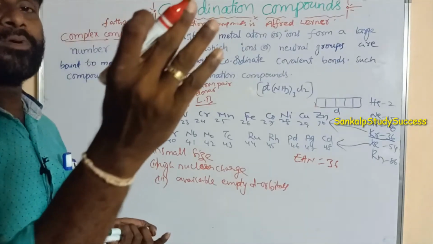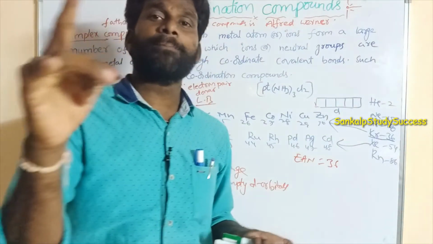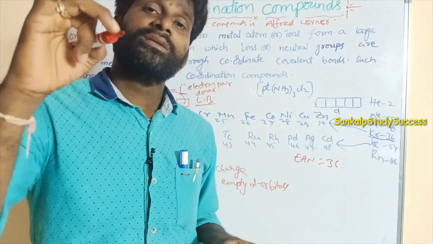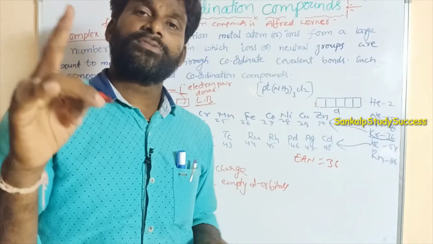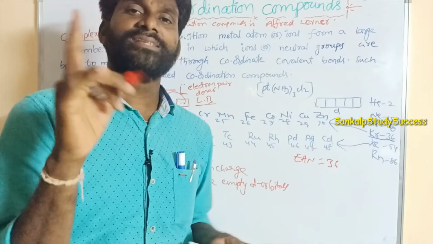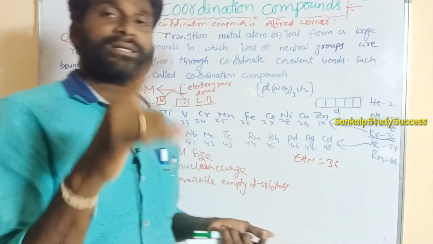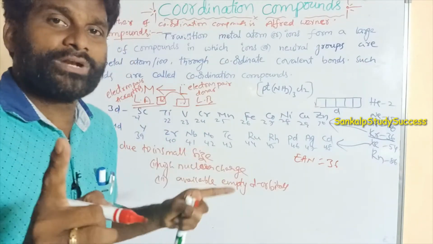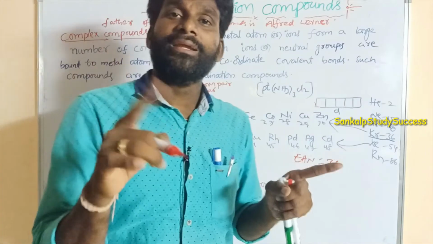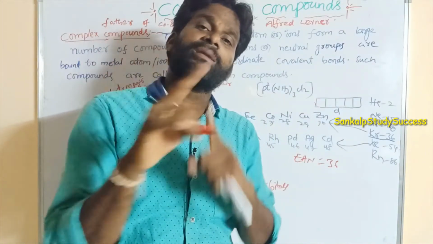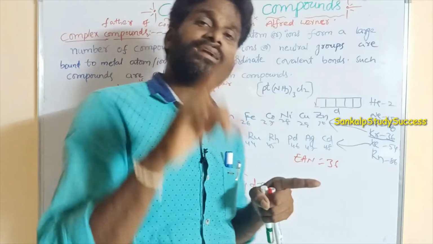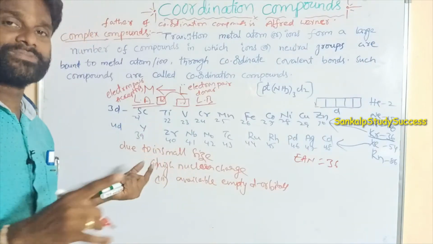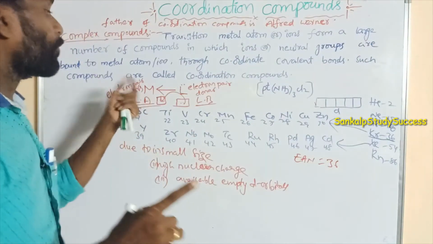But in the covalent bond, that shared electron pair is given from each atom. So each gives one electron, forming a shared electron pair, shared between the atoms. But in the coordinate covalent bond, that electron pair is given from only one atom, and the remaining atom is empty. That electron pair is shared between the atoms. So this is the coordinate covalent bond.